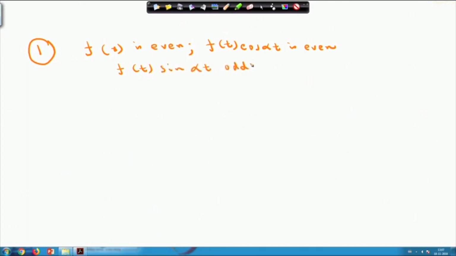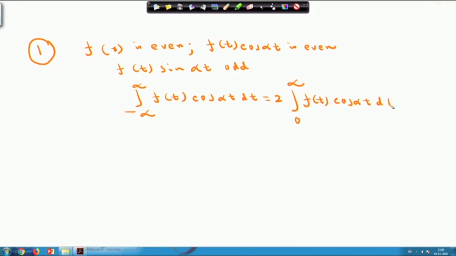Whenever I have the even and odd function, I know the properties: integral from minus infinity to infinity of f(t) into cos of alpha t dt is equal to 2 into integral from 0 to infinity of f(t) cos of alpha t dt, and also integral from minus infinity to infinity of f(t) into sin alpha t dt is equal to 0.